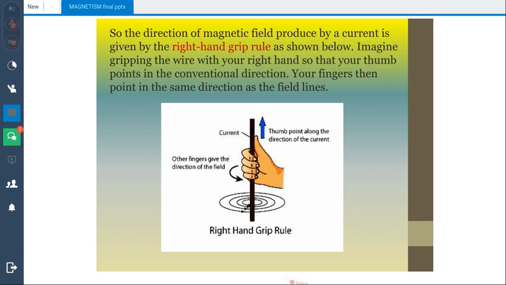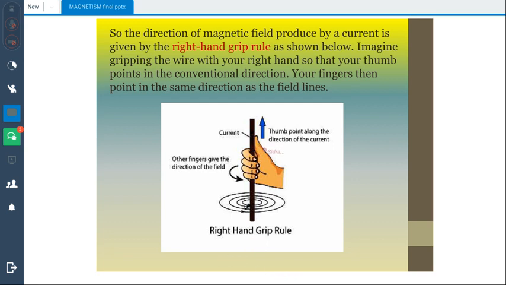So the direction of magnetic field produced by a current is given by the right hand grip rule as shown below. Imagine gripping the wire with your right hand so that your thumb points in the direction of the conventional current. As you know, the direction of current used in Cambridge is conventional current. We do not use electron flow direction, we use the direction of conventional flow. So we consider the direction from where the current is emerging, the positive direction.